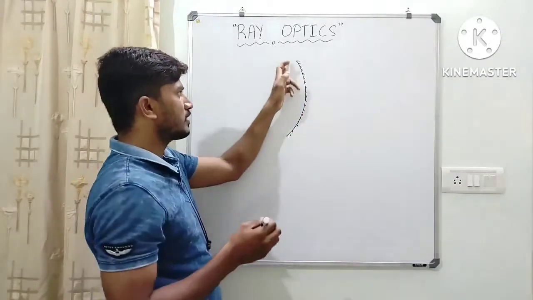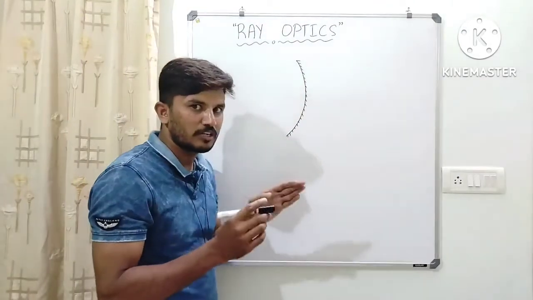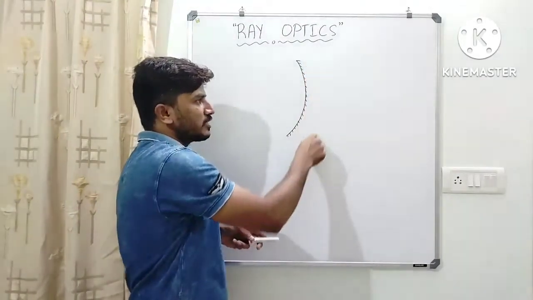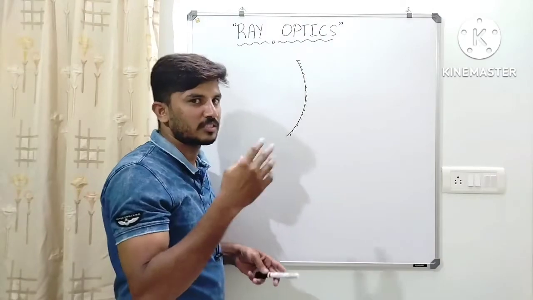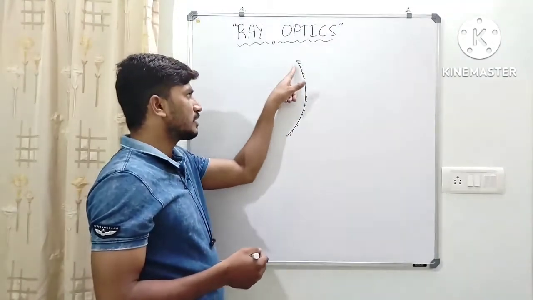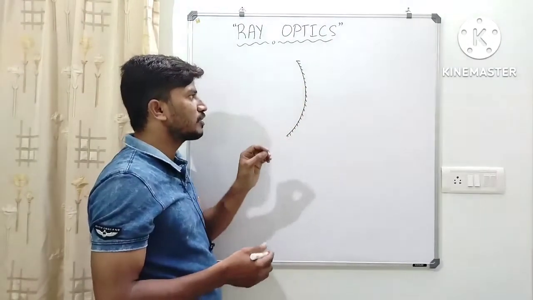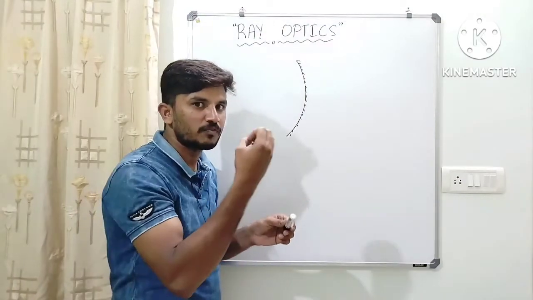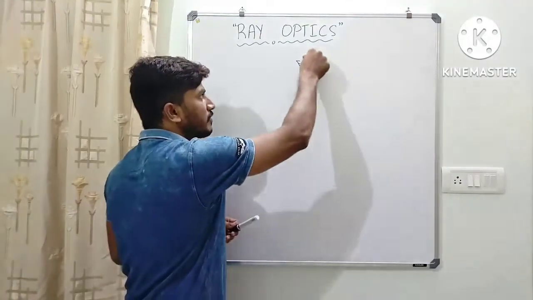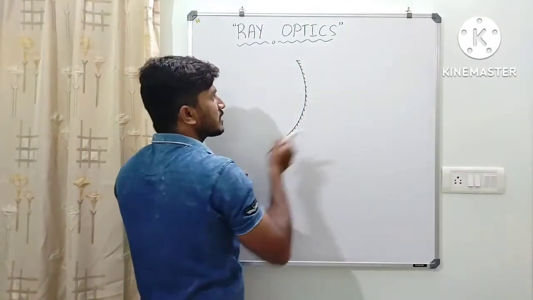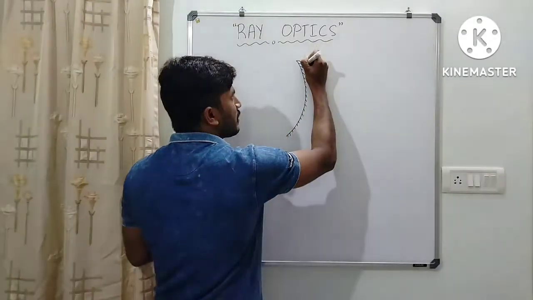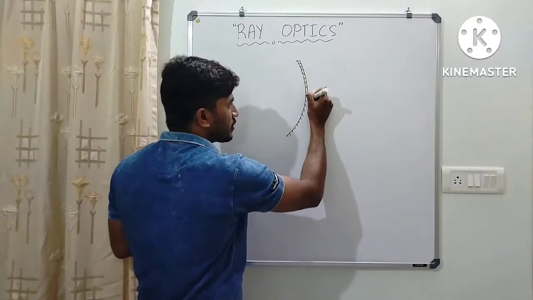So this surface is the concave surface, this surface is the convex surface. I am going to consider the concave surface of the mirror as reflecting and the convex surface of the mirror as painted or not polished.